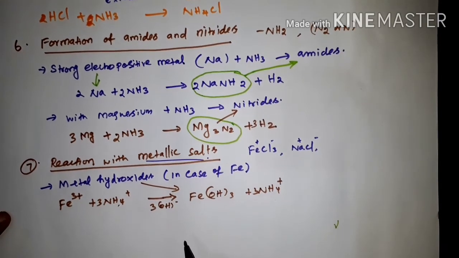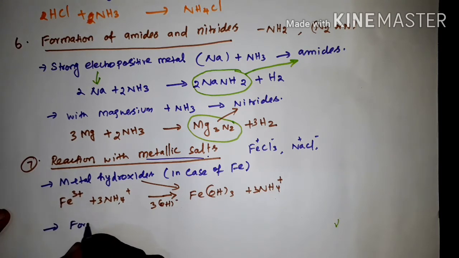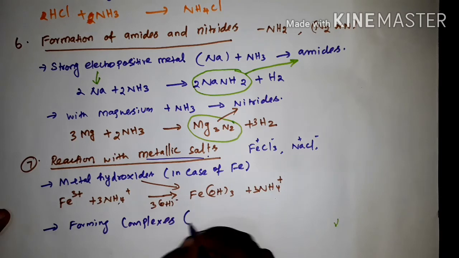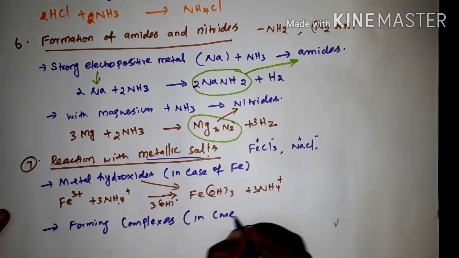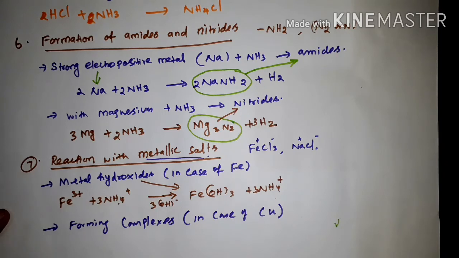Then it forms complexes in the case of copper. In case of copper salt, it is forming complexes.